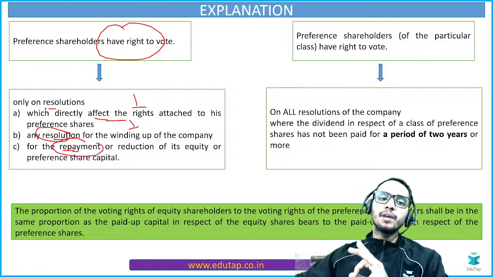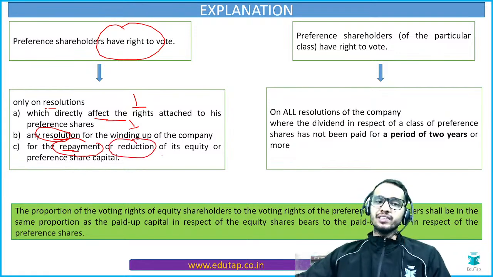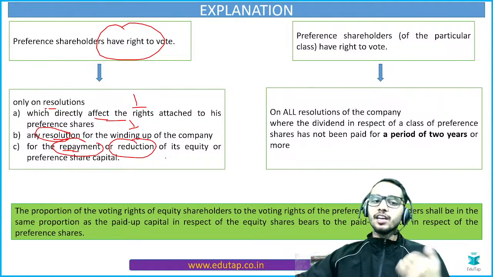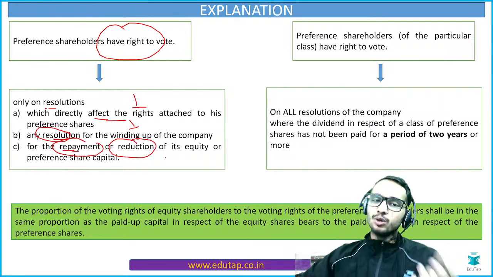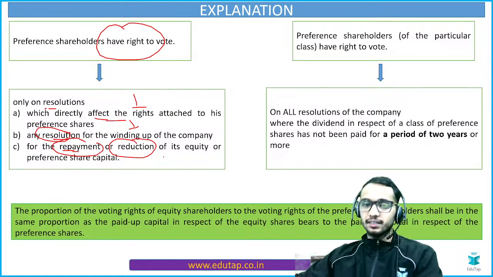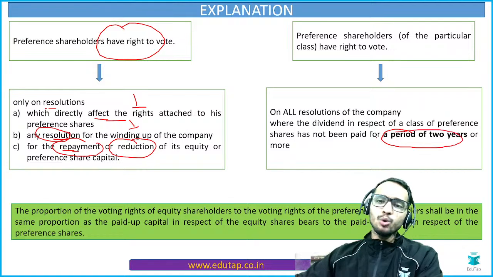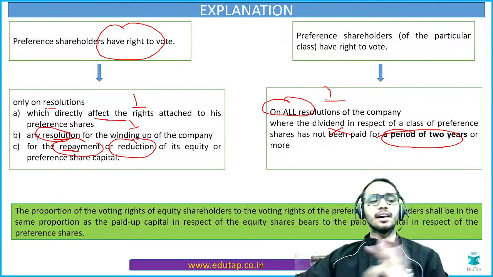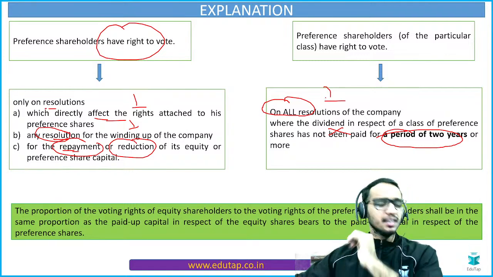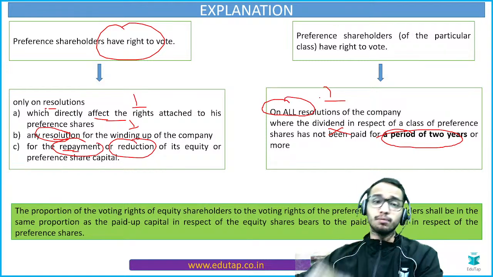Or for the repayment or reduction of their capital. Obviously, if their capital is being reduced, they have the right to vote on that resolution. But if for a period of 2 years dividend has not been paid to them, then they have the right to vote on each and every resolution, that is, on all resolutions. Everyone is clear about that. You have to remember all these provisions.